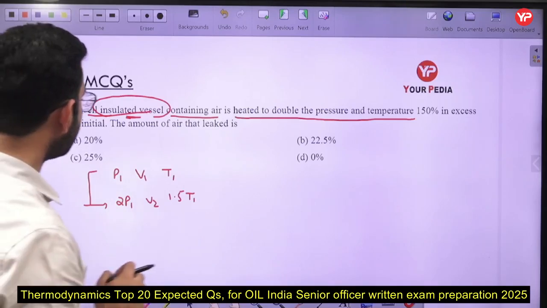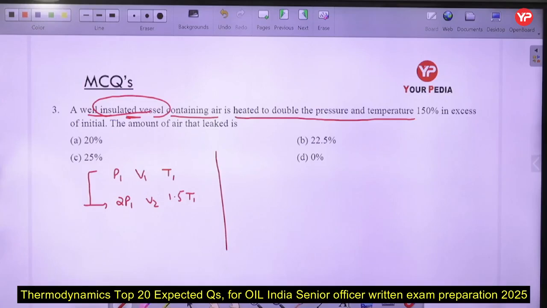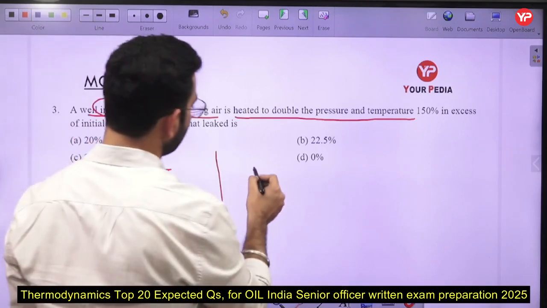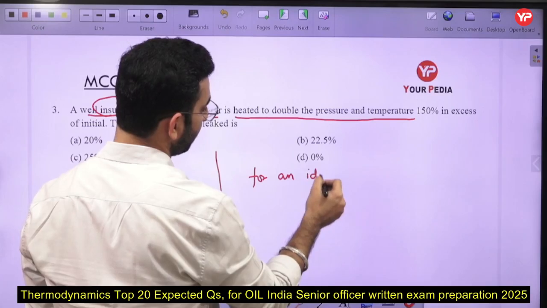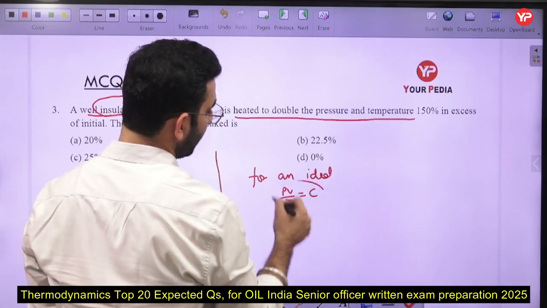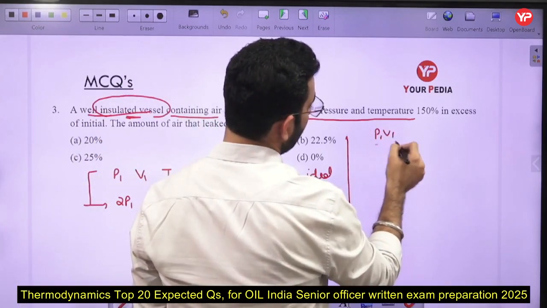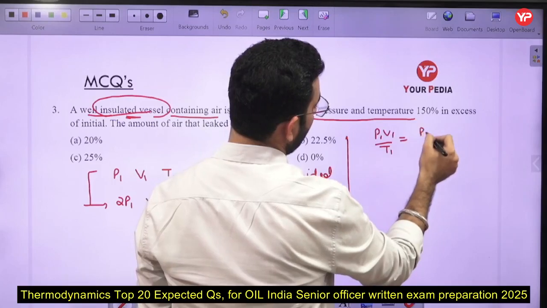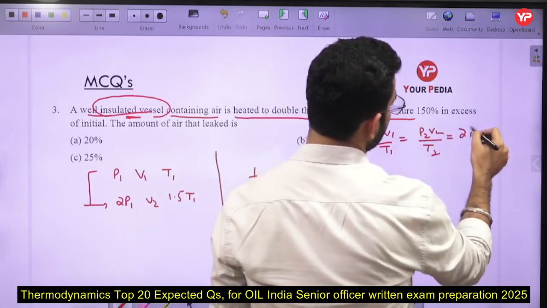So how can I write down the relation here first of all? As we know, for an ideal gas, PV upon T is going to be equal to constant. So I can write P1 V1 upon T1 is equal to P2 V2 by T2, where P2 is twice P1.